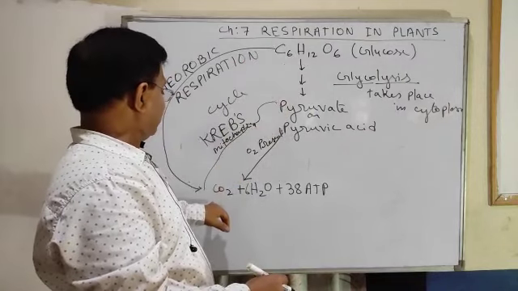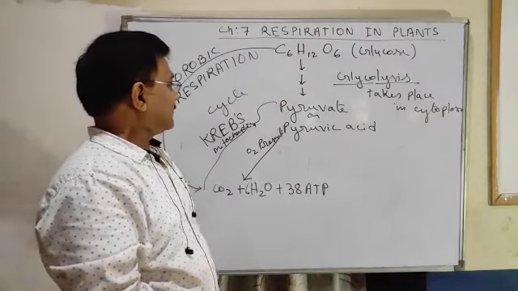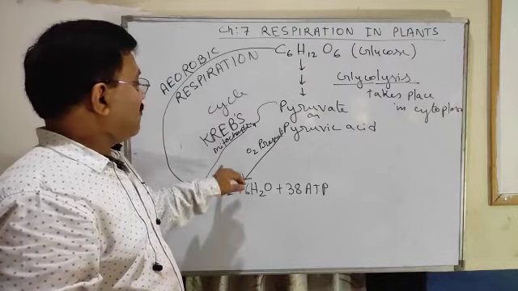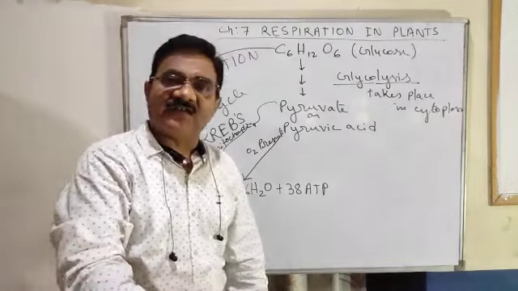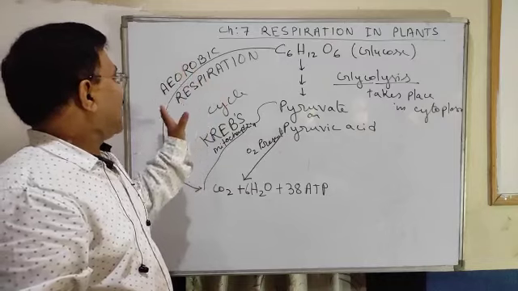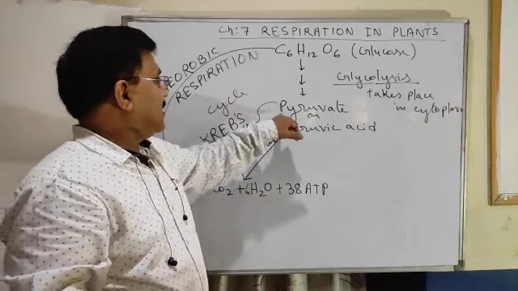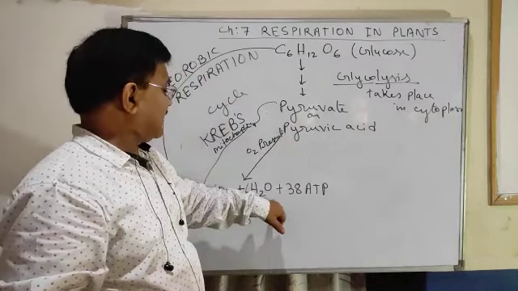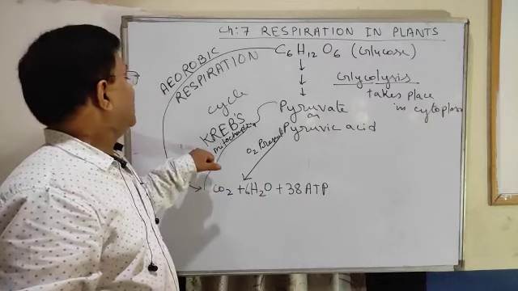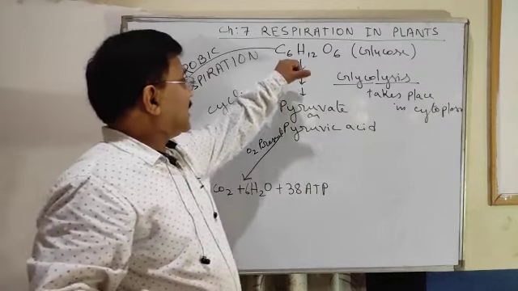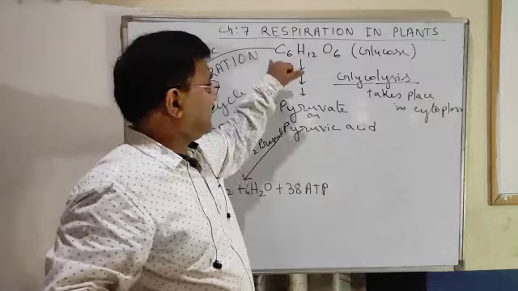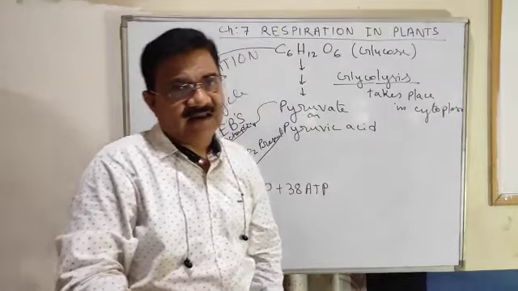Conversion of glucose to carbon dioxide, water vapor and 38 ATP energy in the presence of oxygen is called aerobic respiration, and pyruvate into carbon dioxide, water vapor and energy is called the Krebs cycle. Conversion of glucose to pyruvate is called glycolysis.